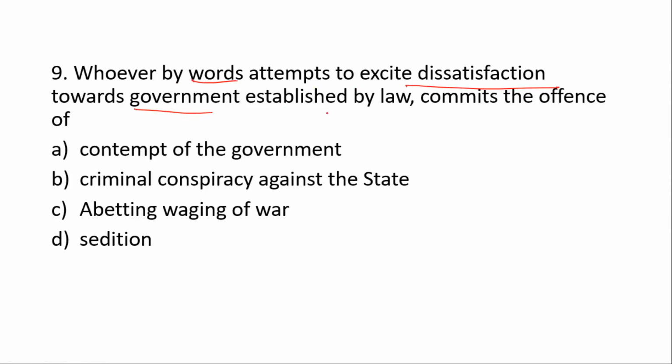Next question is, whoever by words attempts to excite dissatisfaction towards the government established by law commits the offense of sedition.